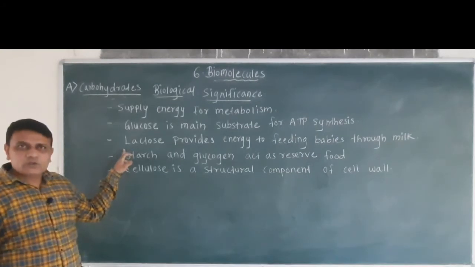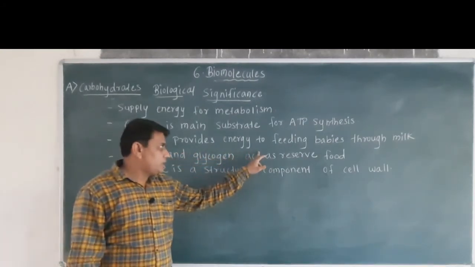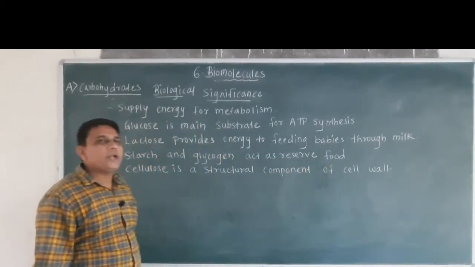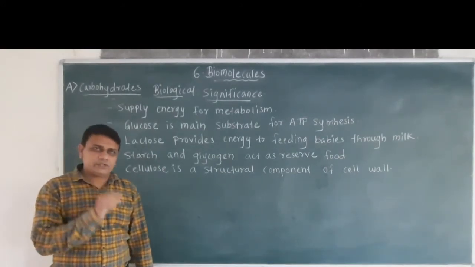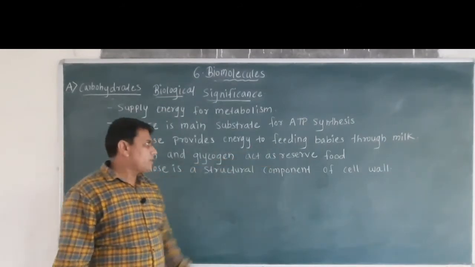Then lactose, a type of disaccharide, provides energy to feeding babies through milk. Lactose is present in the milk and it provides energy for the feeding babies.